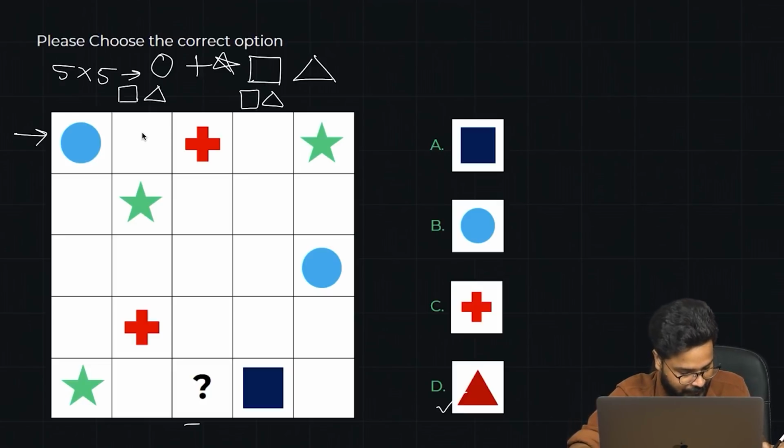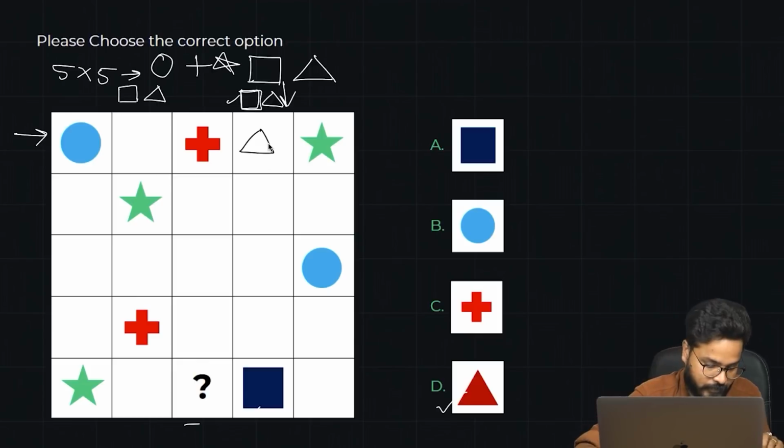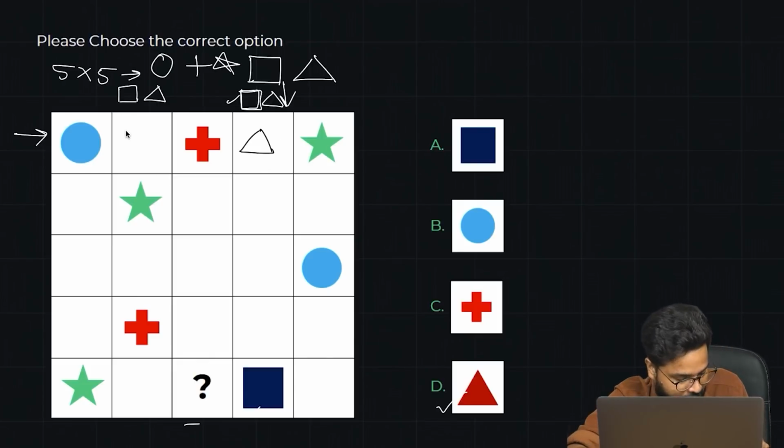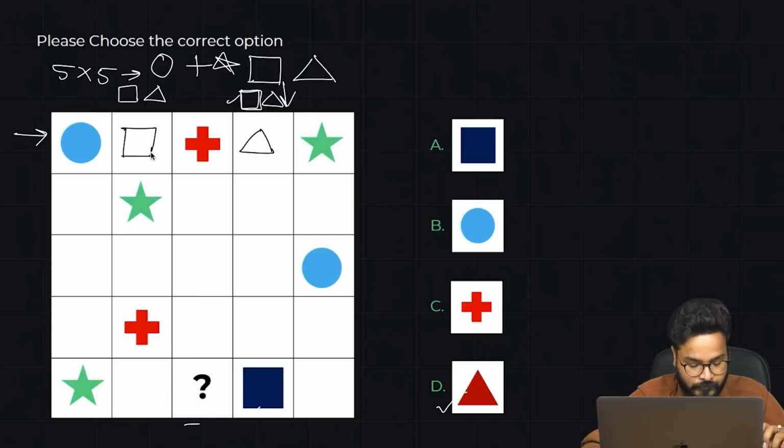Now guys, let us say I put a square here. Can I do that? No. Because when I look into this particular column, there is already a square here. So that means this particular area cannot be a square, so this must be a triangle. And if this is a triangle, that means the only left option for me is a square over here. All right, that is done now.